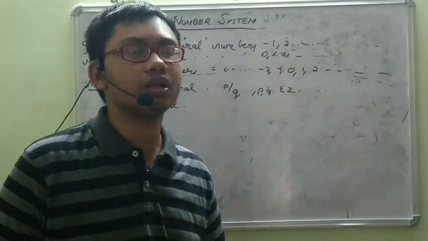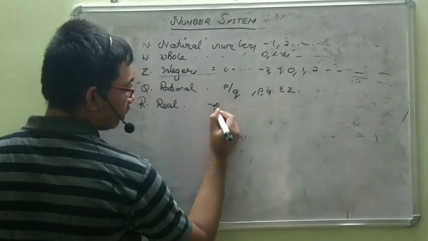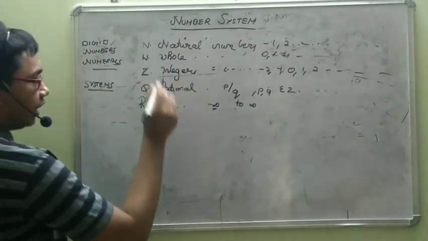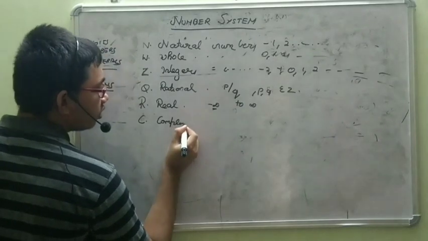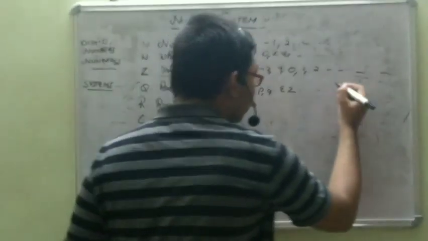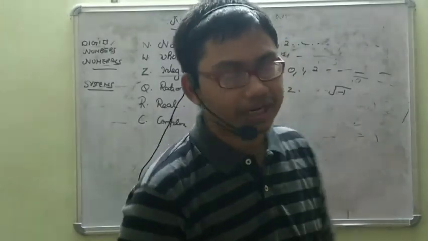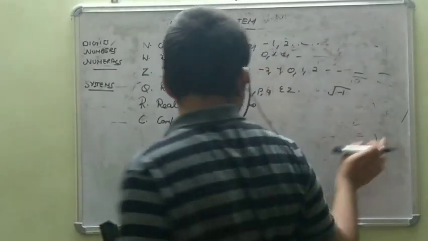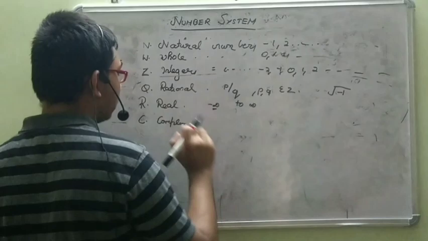Generally all numbers will come into it, ranging from minus infinity to infinity. This is the range of real numbers. Then we come to the set of complex numbers. Is there anything we cannot represent as a real number? Yes, that is root of minus 1. Can you compute the root of a negative number? No, we can't. So if we get anything related to root of minus 1, we use the complex number.